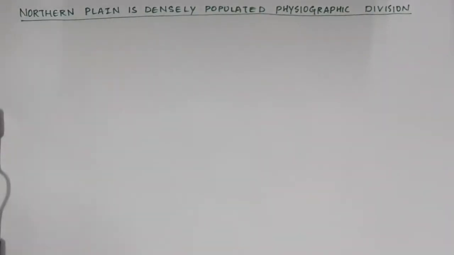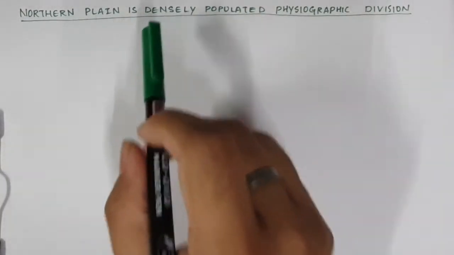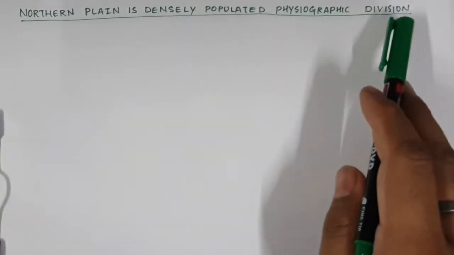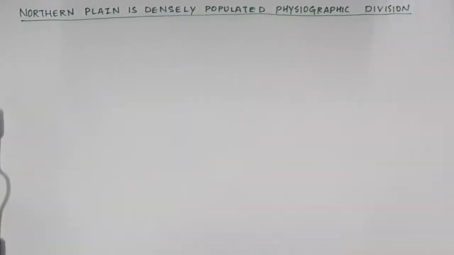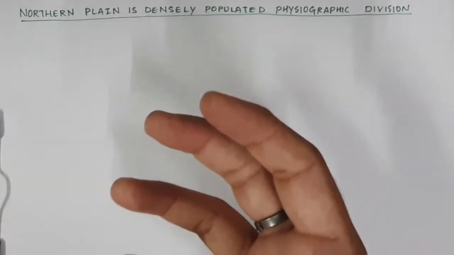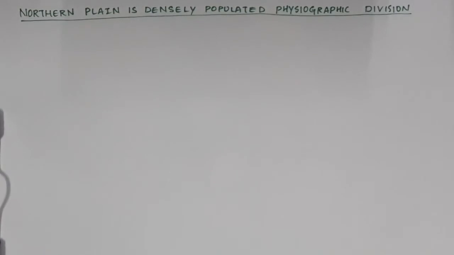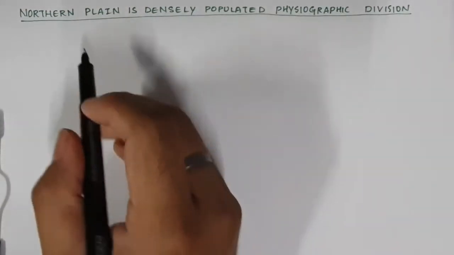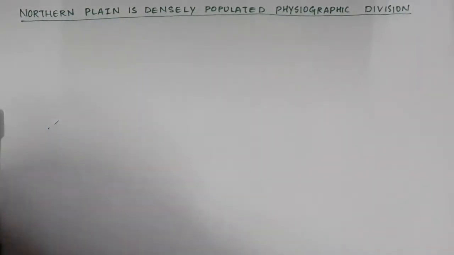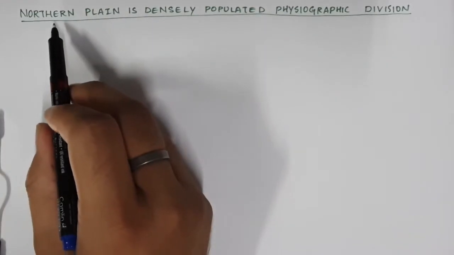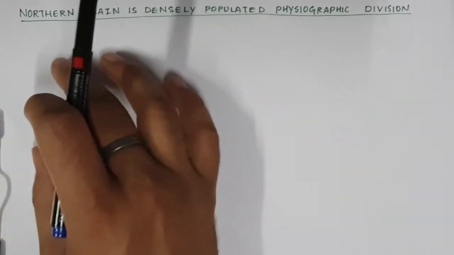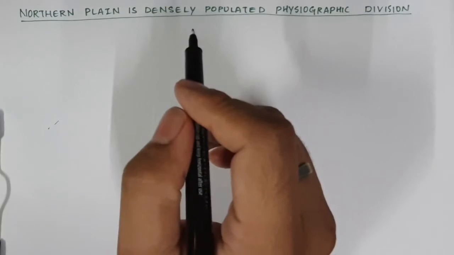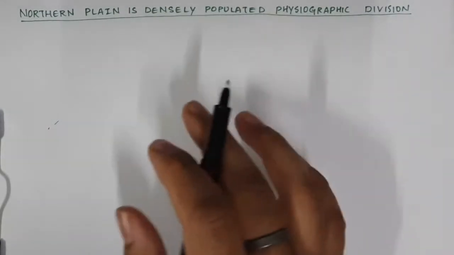The next topic: have you ever wondered why northern plain is a densely populated physiographic division? I'm giving you some time, just think why the northern plain is densely populated. The population there is very high, what could be the reason behind it? I'll explain the geographical reason. One thing is for sure, northern plain is made up of alluvium sediments, and it is highly fertile.